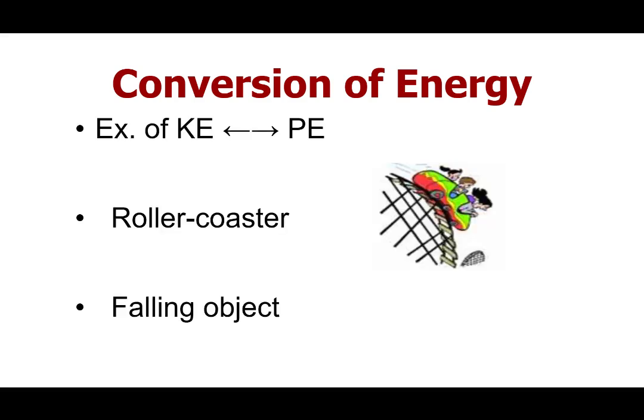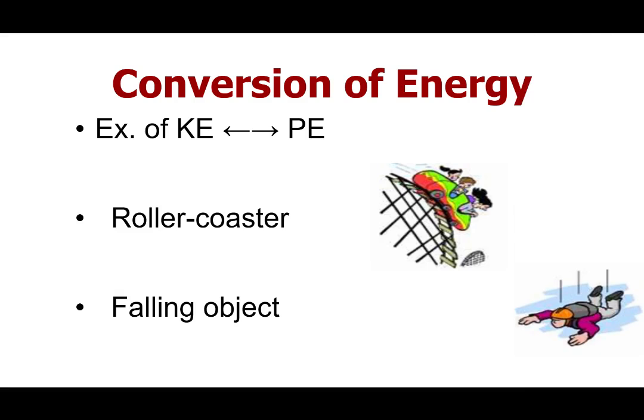So common examples are like roller coasters. That's another one. We talked about a falling object, maybe like a ball falling, but a roller coaster is another big one, right? As you move up and down on the roller coaster, your energy goes from potential energy at the very, very top to maximum kinetic energy at the very bottom. And then you have a little bit of both when you're either going up or coming down somewhere in the middle.